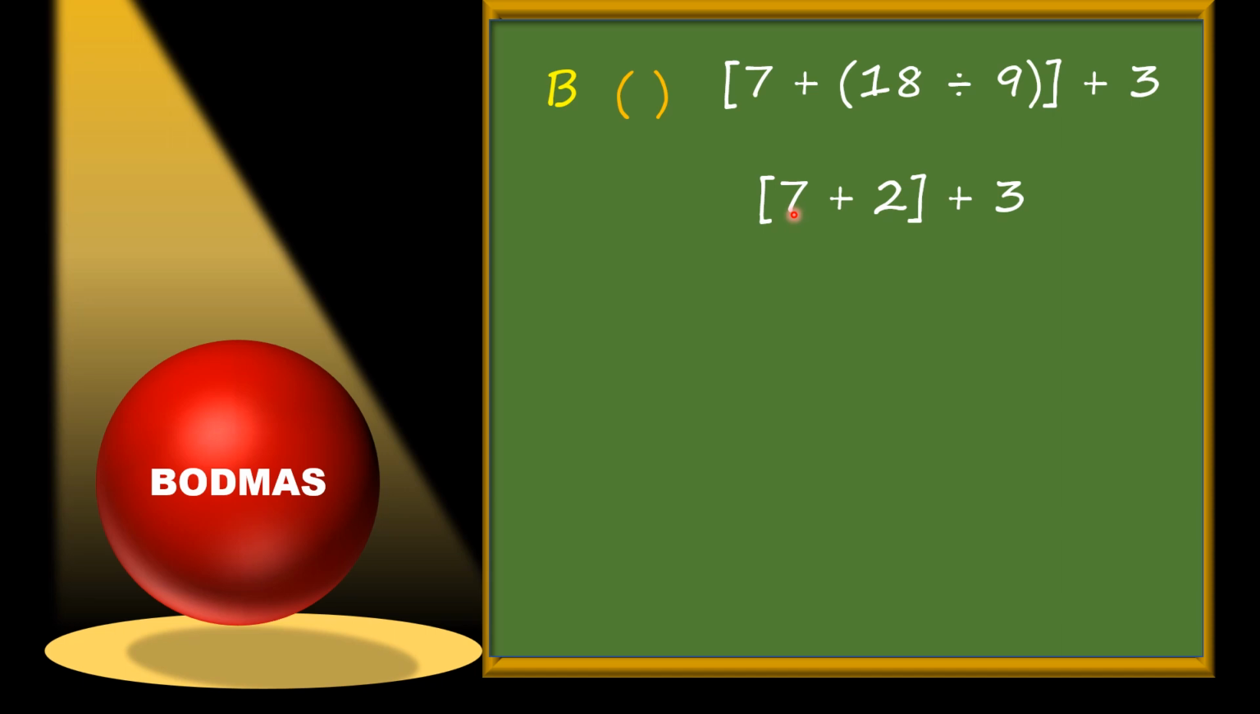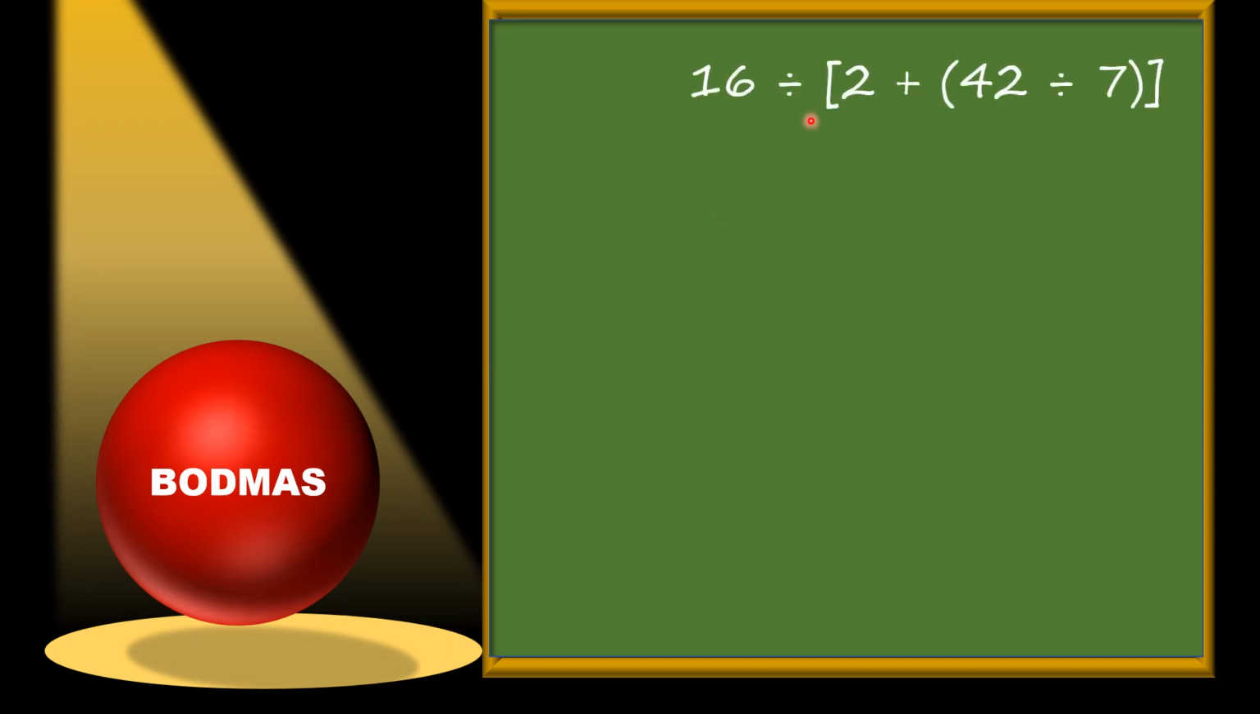Now the second step is to solve this bracket. After solving the big bracket, 7 plus 2 equals 9 and the remaining is plus 3. Now here is only one operation, addition. So just add it and it is 12. Let us see what is next.